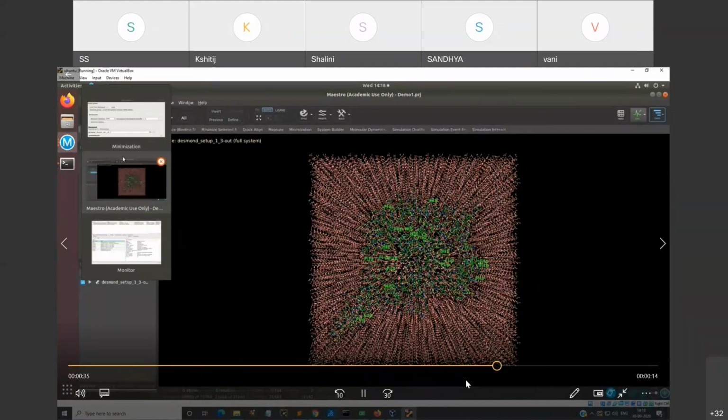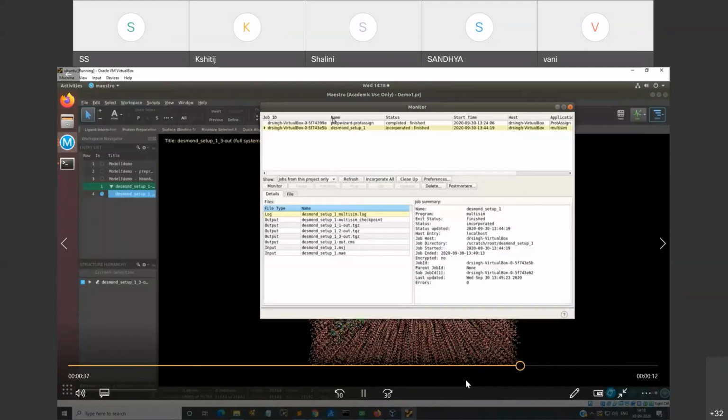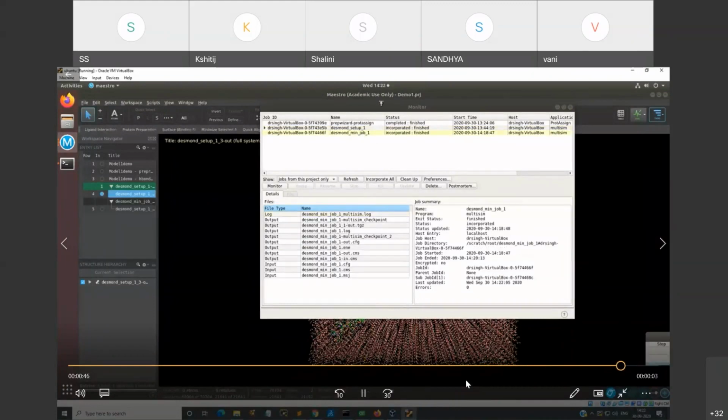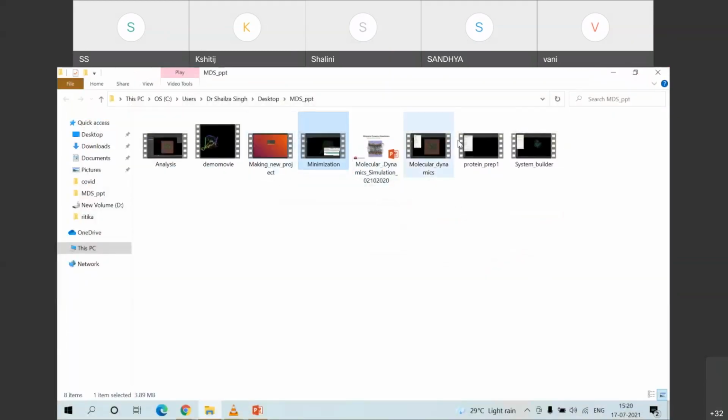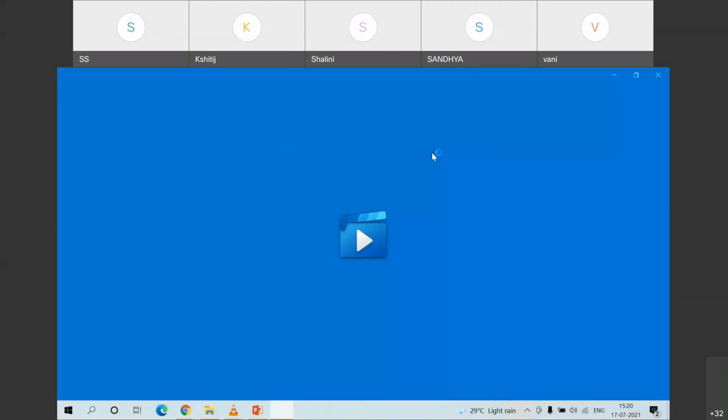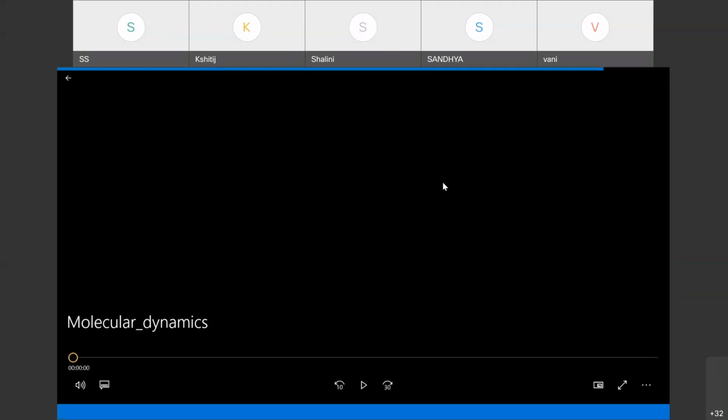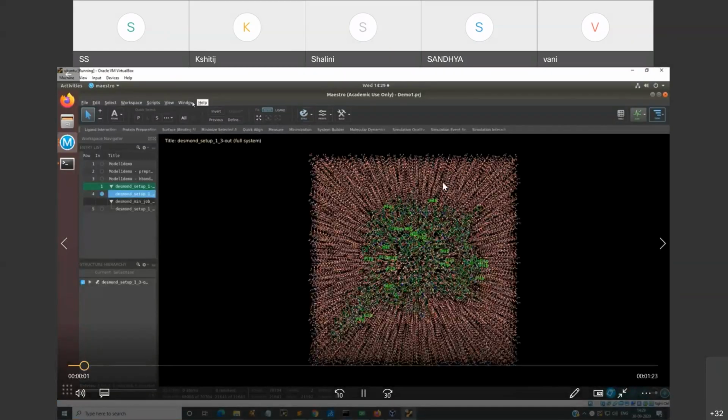So be patient, and you have to monitor. You do not have to switch off the system. You will have to monitor it depending upon the processor speed on which you are working. If it is a high end workstation, etc., it gets completed in much less time. So once we have done this minimization, then we go for the main step, which is your molecular dynamics simulation.